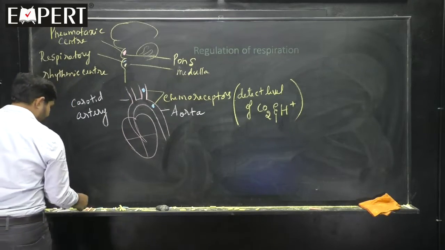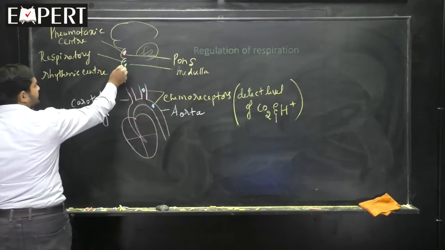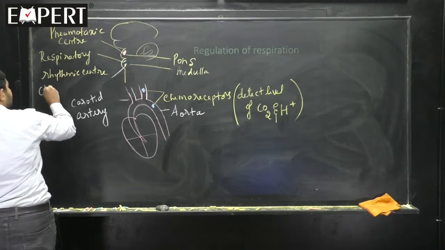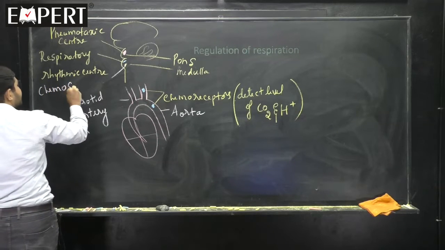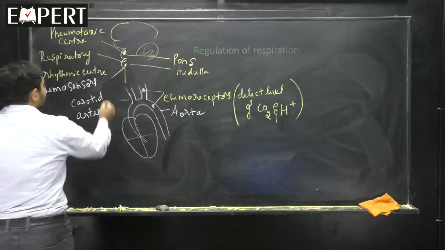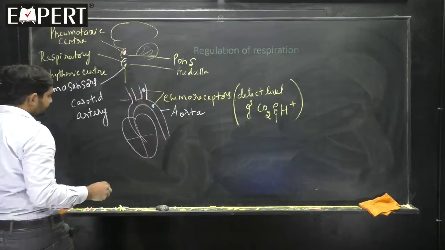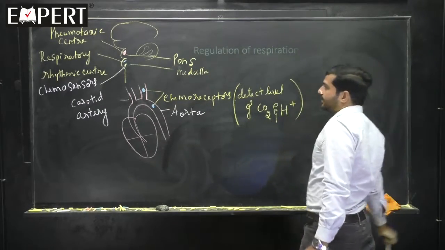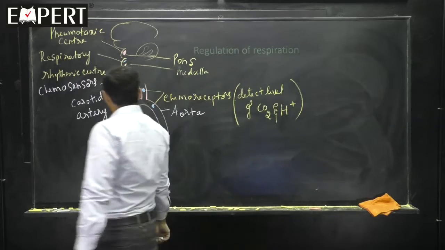Another portion here is called chemosensors. Hope the diagram is very clear for you. Same thing we had discussed earlier also.